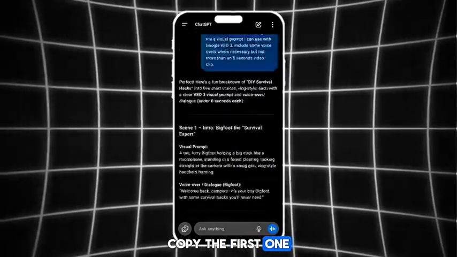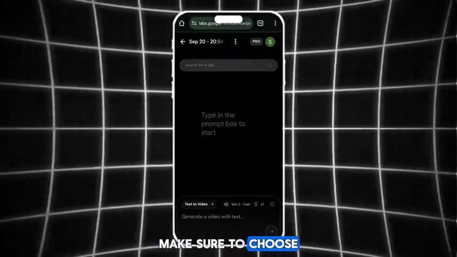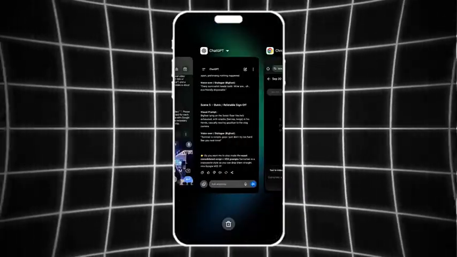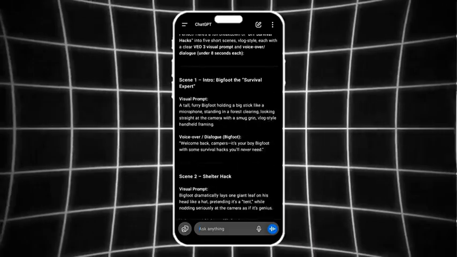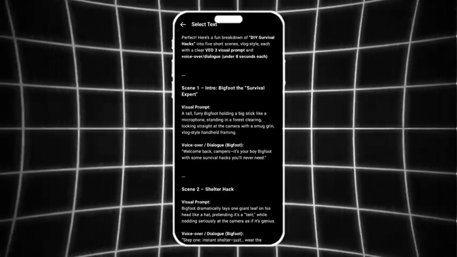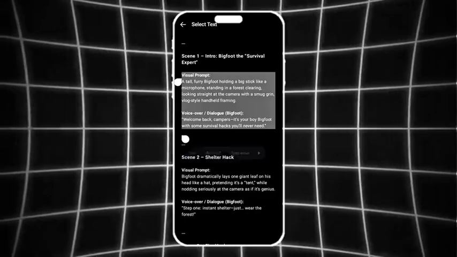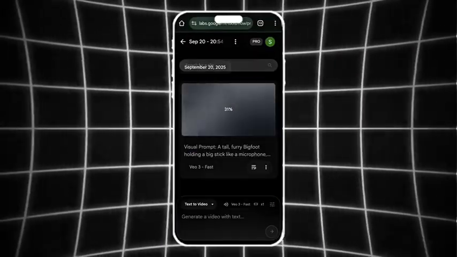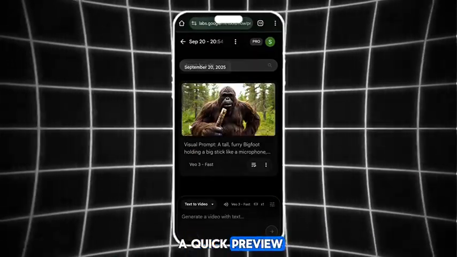Copy the first one, open VEO3, make sure to choose the desired settings. Then click on Generate. It's ready. Let's have a quick preview.